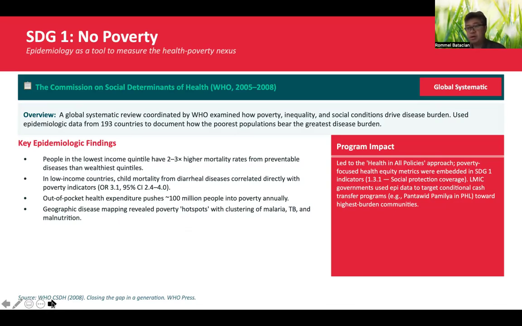So the main point here, which I think has already been discussed in your other courses, is that poverty and health are inseparable. Poverty is one of the relevant sociological determinants, and epidemiology quantifies this relationship.